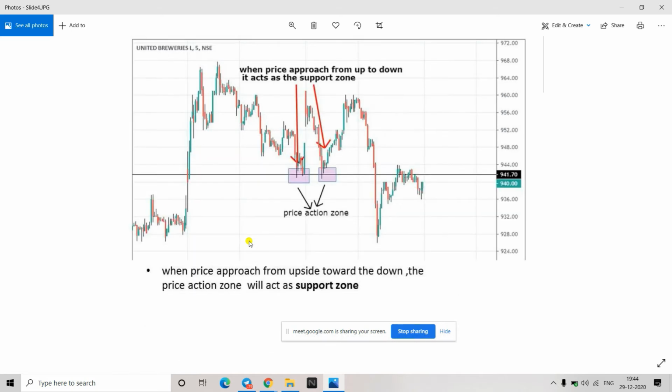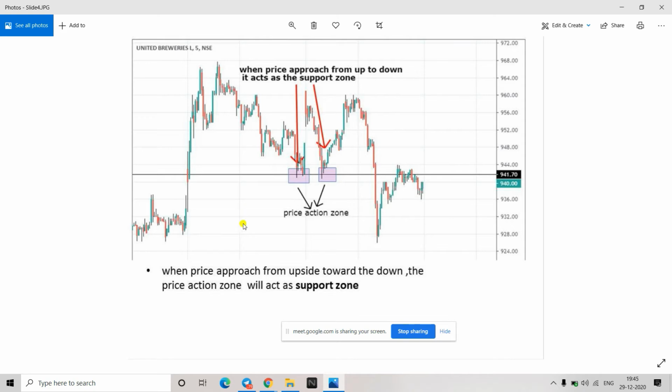It can be used in any time frame. You can find it on 4 hours, 1 day, weekly, monthly. Every time frame will have its own SNRs. 4 hours will have its own, 1 day will have its own, because candles are getting changed, so there will be slight differences in the SNRs which you get. The SNRs we have on daily and weekly will not be there in monthly, because the candles are very big.